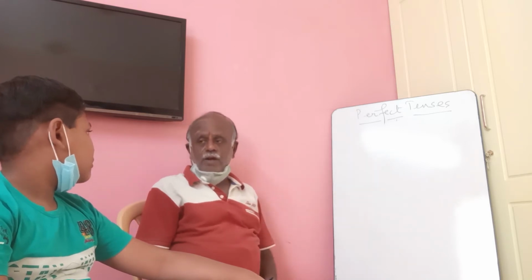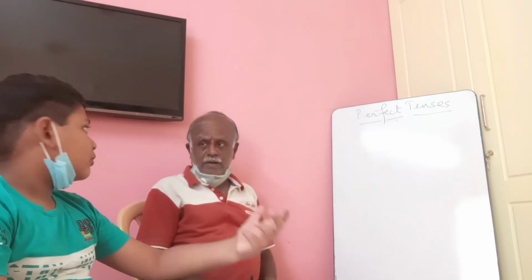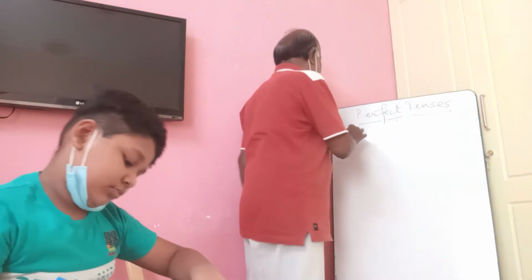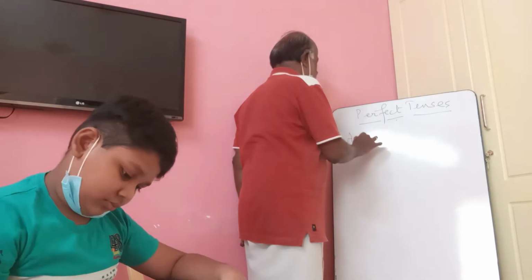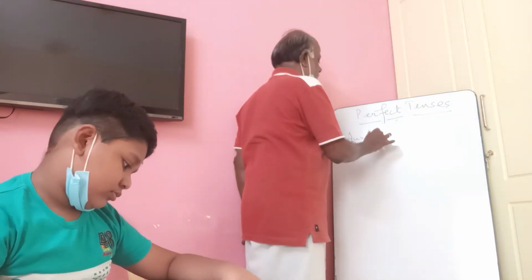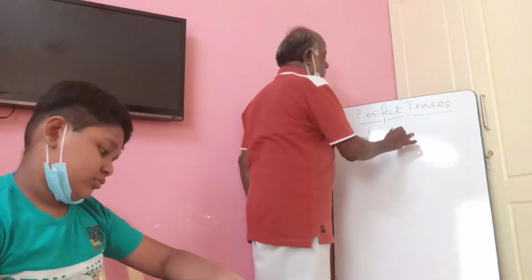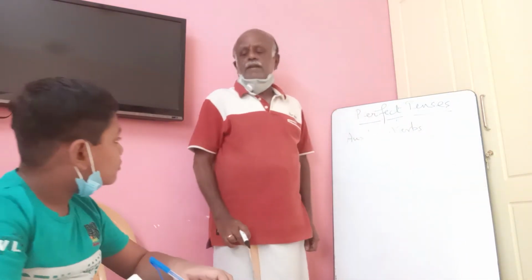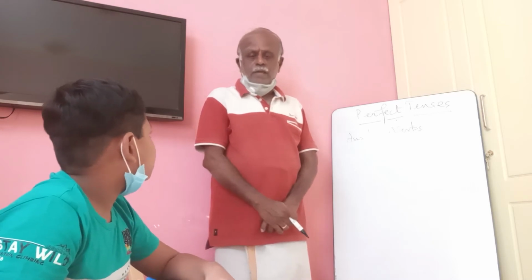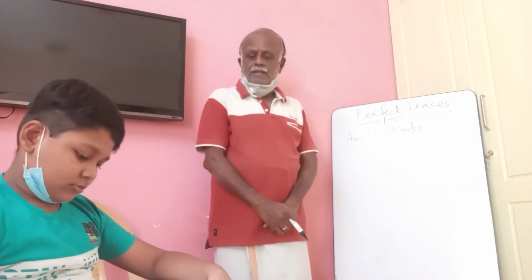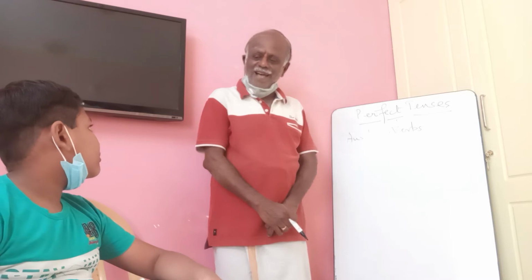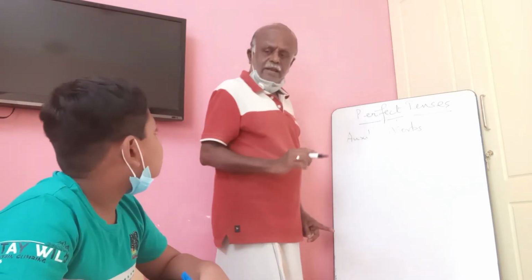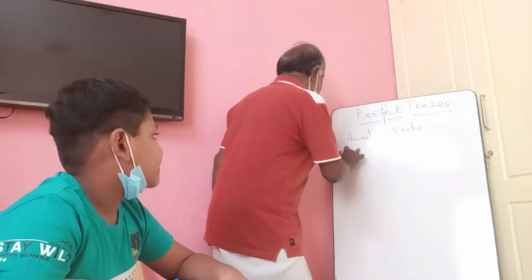You know or you have forgotten? You don't know? Okay, forget. Now the auxiliary verbs which are used in perfect tenses, how many are there? Present perfect, you know. There are 3 again.